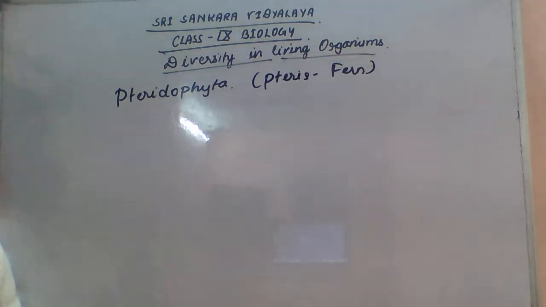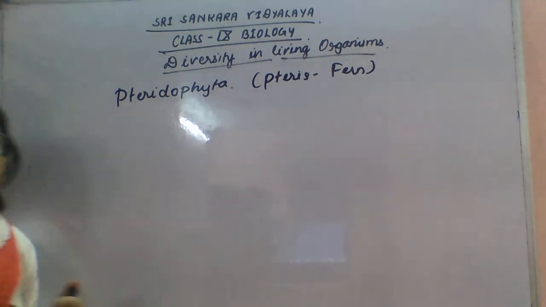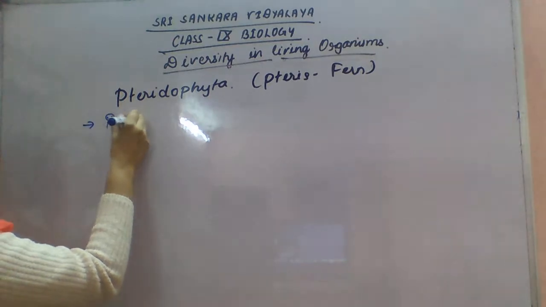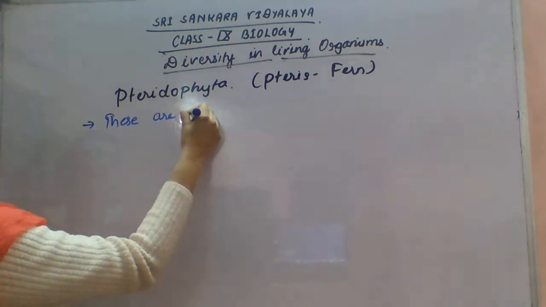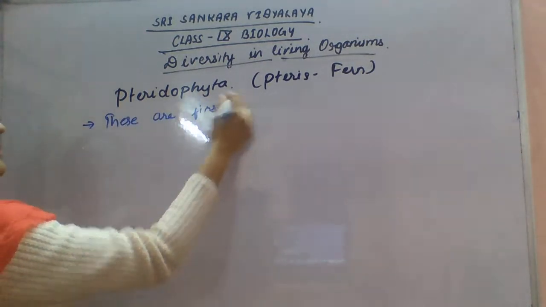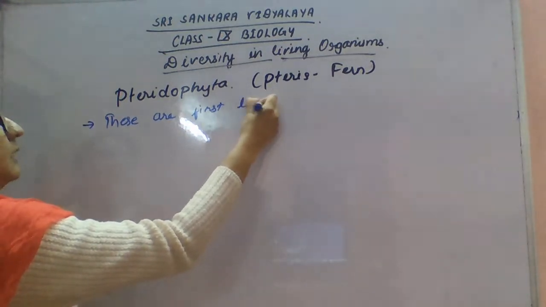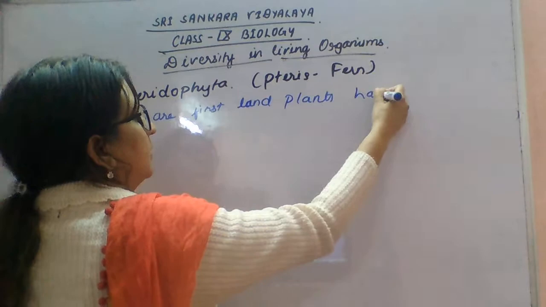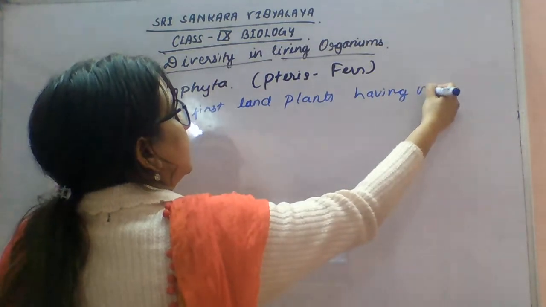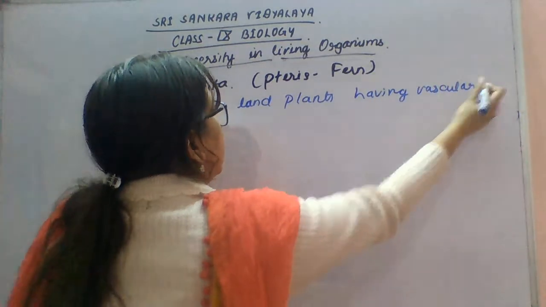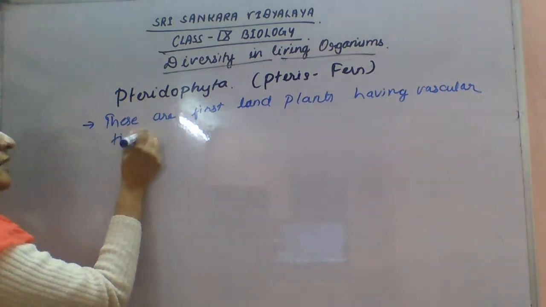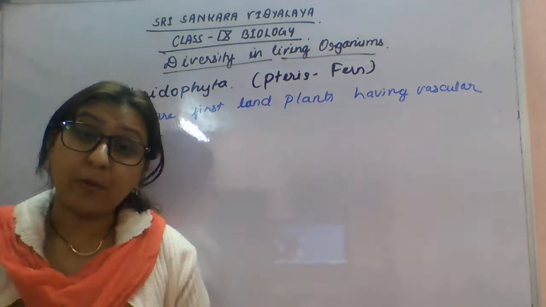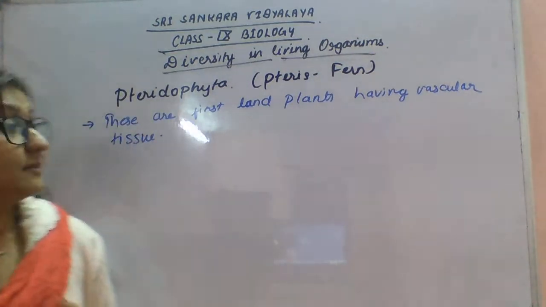So these are the first land plants having vascular tissues. Vascular tissue means the conduction of water and minerals is now possible, and the conduction of food is now possible.